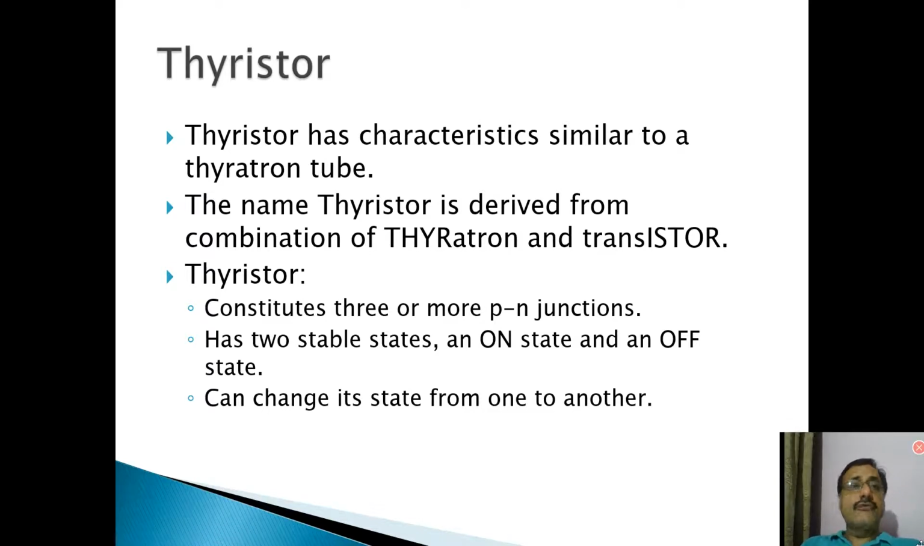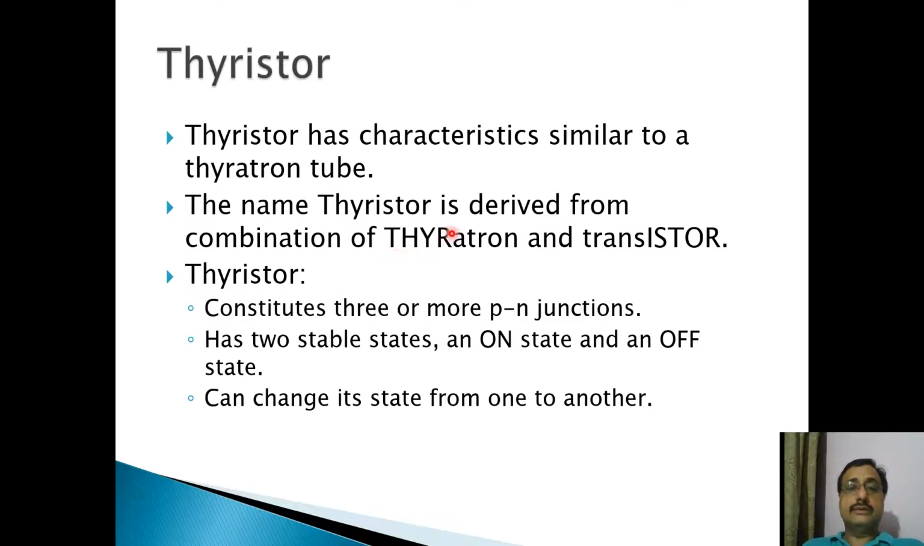Now, where does this name thyristor come from? Actually, before the invention of these semiconductor devices, vacuum tubes were used, and in vacuum tubes there was a component called thyratron. This thyratron was having characteristics similar to thyristors. And thyristors were made with the technology used in transistors, that is semiconductor technology, that is solid state technology.